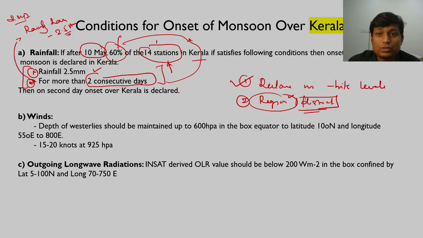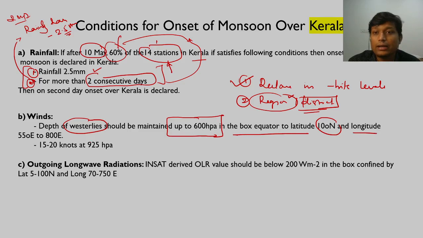So we have to see the depth of westerlies, which has to be maintained up to the height of 600 hPa in the box of equator, that is 10 degrees north and 55 degrees east to 88 degrees. So this is fairly a technical part, so if you can remember it, that's good. If you cannot, even then it is fine, right?